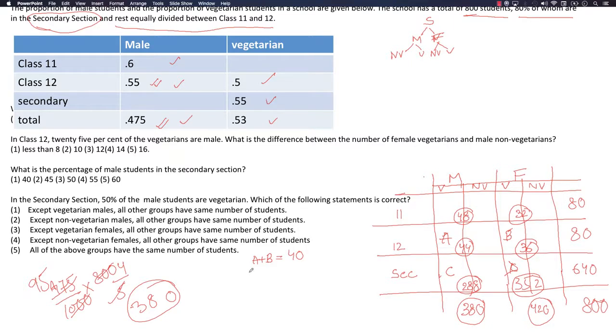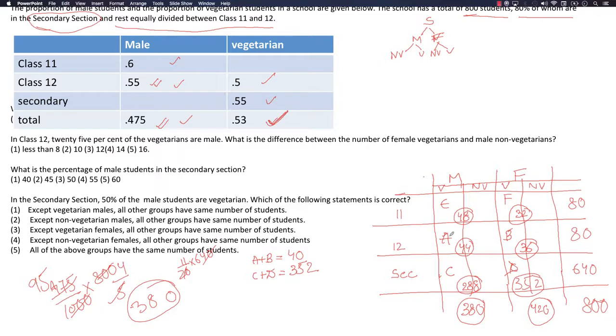Okay. What is C plus D? That is 0.55 of 640. 0.55 is nothing but 11 by 20 of 640. So that equals 352. Now let's name this E and this F.